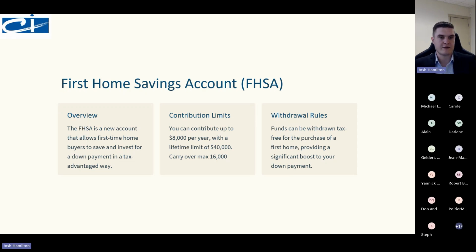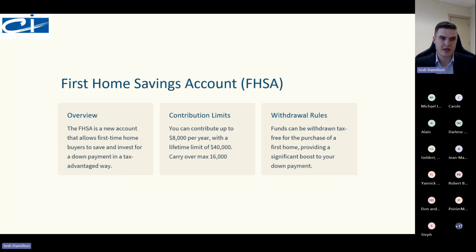And the other half of the hybrid I'm talking about, from the TFSA, is that qualifying withdrawals are tax-free. So you're not going to have to pay any taxes on this, and you don't need to repay it within 15 years. Once you use it for a qualifying purchase, buying a home, you don't need to repay it like the Home Buyers' Plan within the RRSPs.